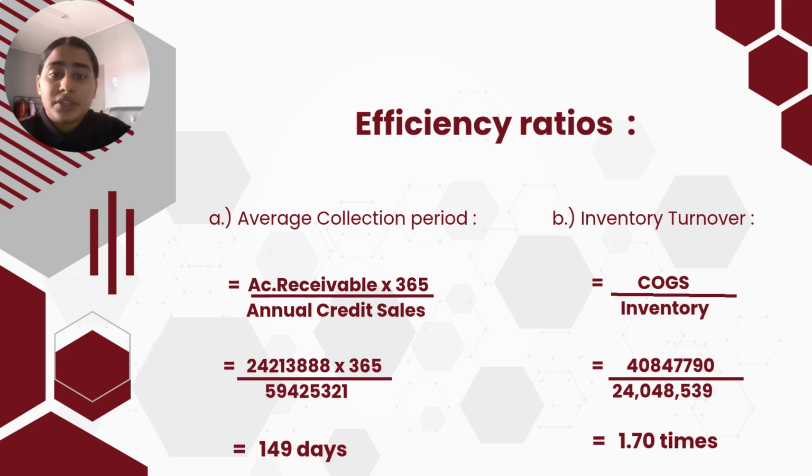Next is inventory turnover. This measures how quickly inventory is sold. A higher turnover indicates efficient inventory management. As we can see, inventory turnover for 2025 is 1.70 times, compared to 2024 is 2.27 times. So which is much better is 2024. It sold faster.